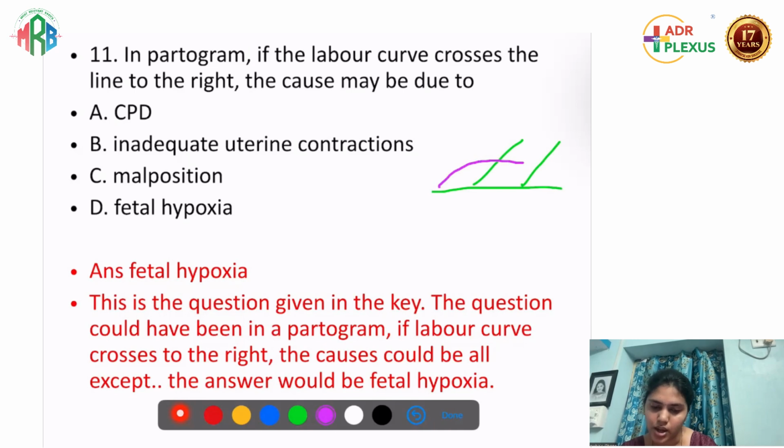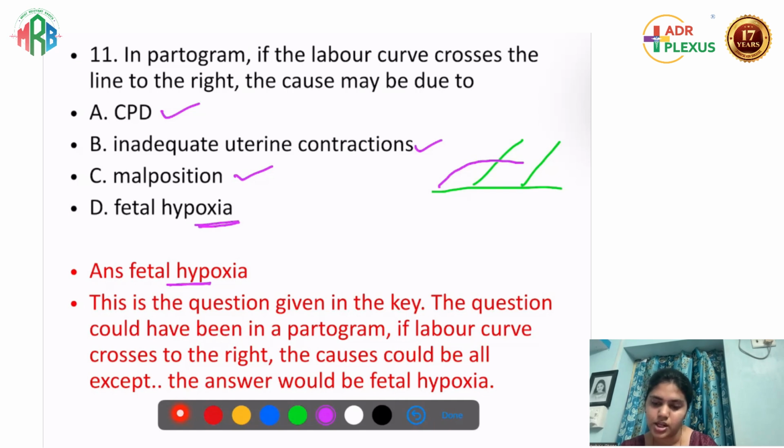So அதனால the causes can be CPD, malposition and inadequate uterine contractions. இதுல வந்து the key which was given, it had fetal hypoxia as the answer. I think the question must have been if the labor curve crosses to the right, the causes may be all due to except, and an except was not given in the key. But the answer must be like all three are right, and this was the answer given. So I hope that there was an except in the question.